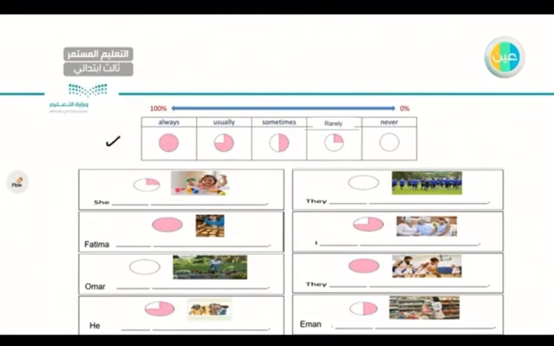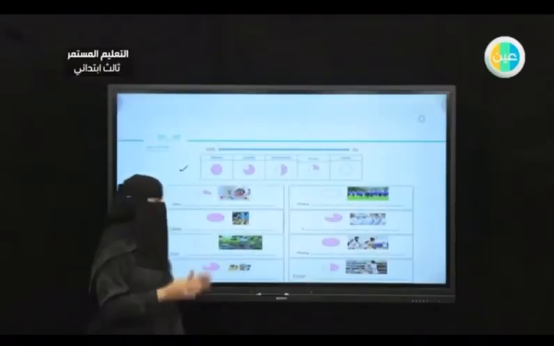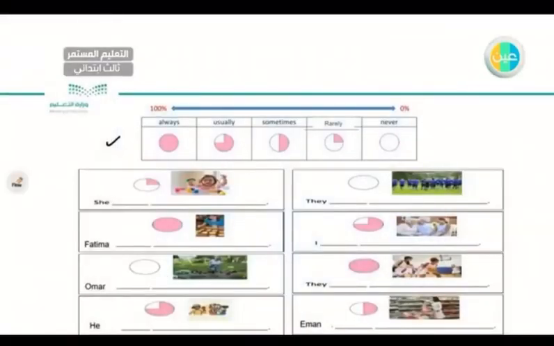As you can see, to your left, I have the strongest one, the one that has 100%, always, like I always pray on time. After that, I have usually. This is more like 90, 95%. Then I have sometimes, which is like 50%.